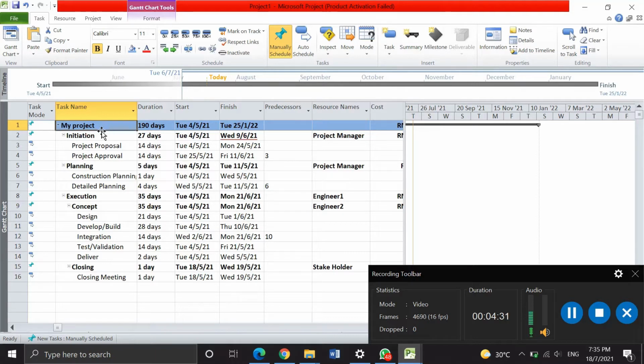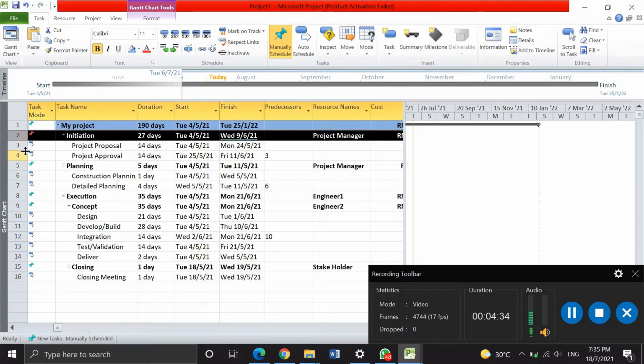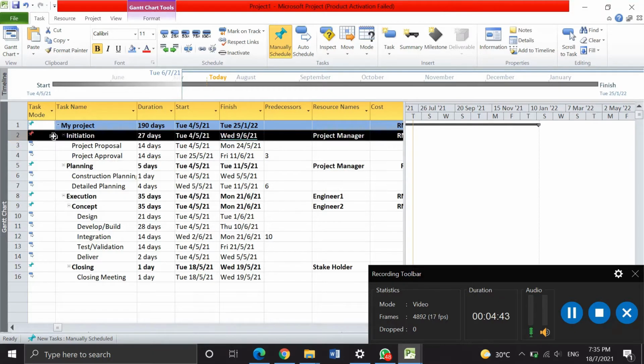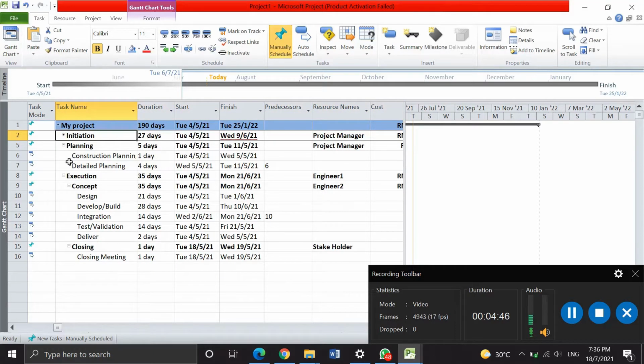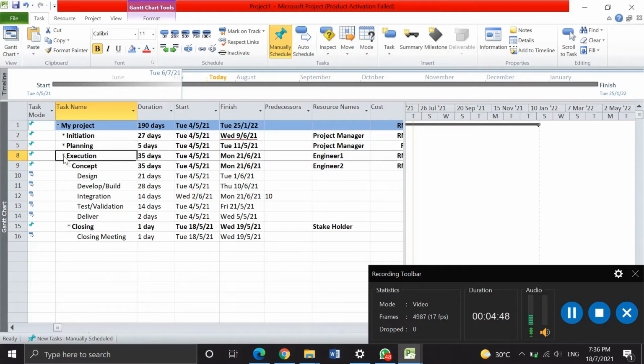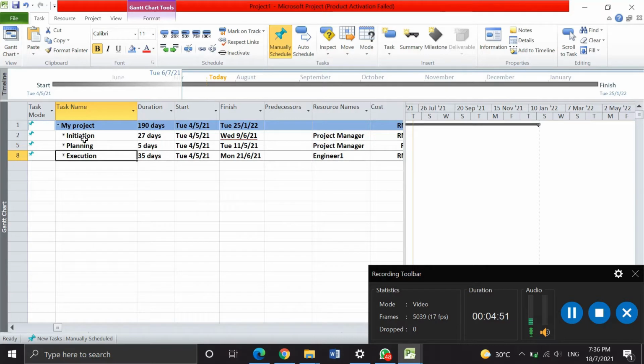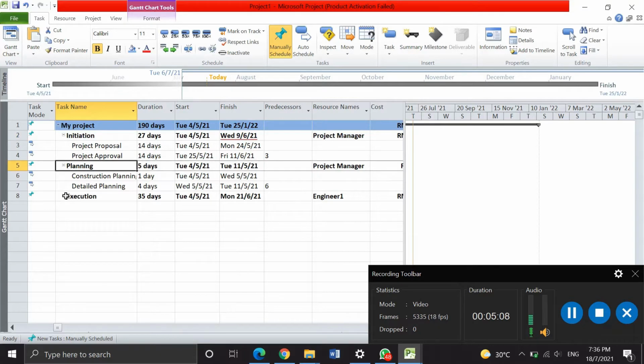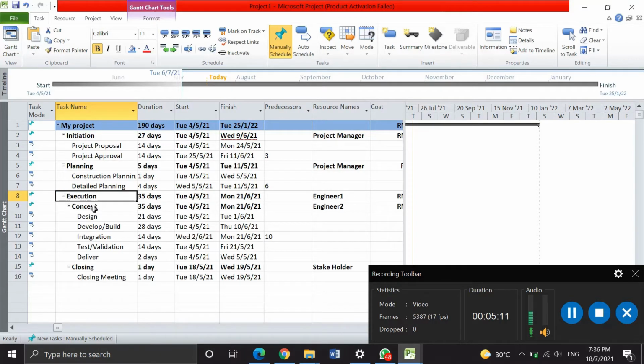These are the three main tasks under the project. I can hide them like this. So these three are the main tasks for this project, and under the initiation there is a task, under the planning there is a task, and under the execution there is a task also.